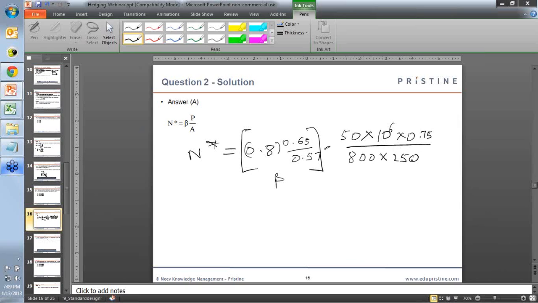So it's important to multiply with the multiplier because that is the minimum transaction that you can undertake. So even if you want to short the least amount of contracts, you will have to short at least 250 contracts. So this will give us the answer. So that is around 171 contracts that we need to short.